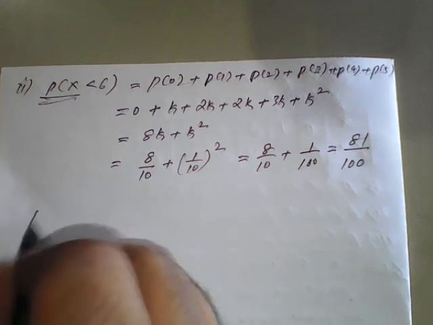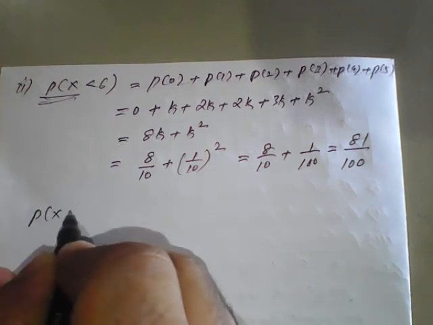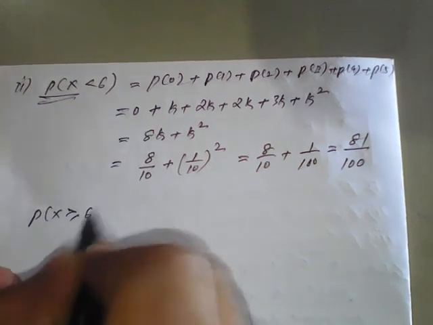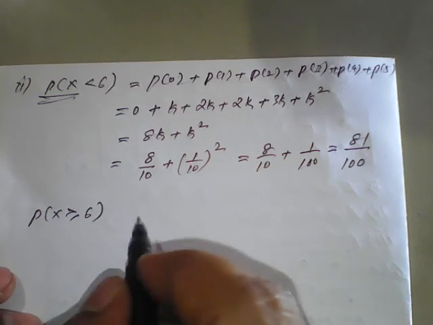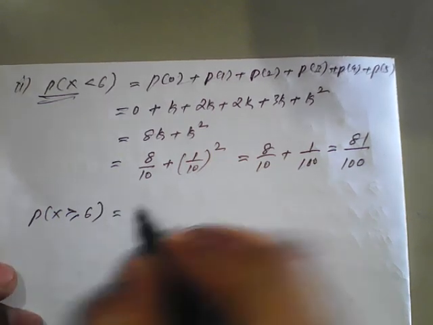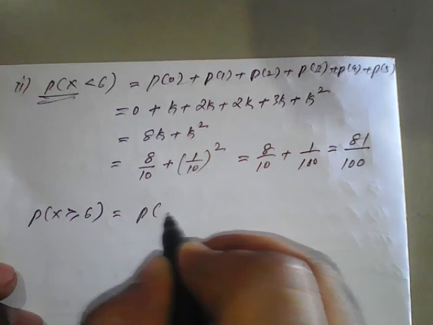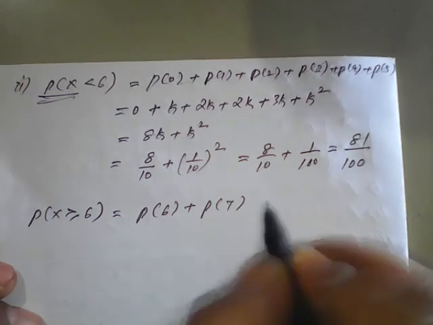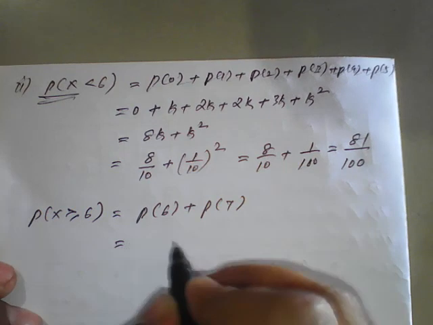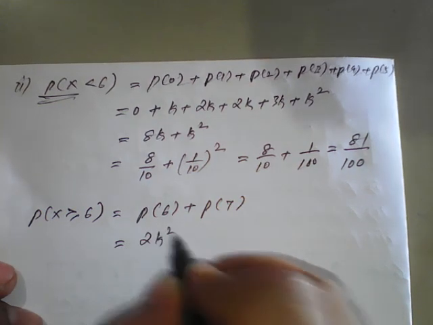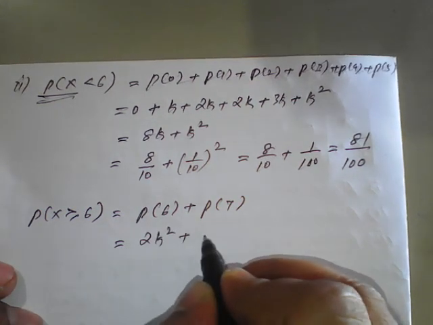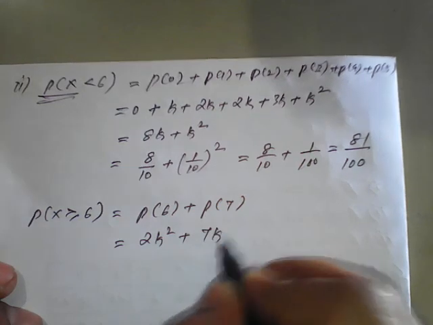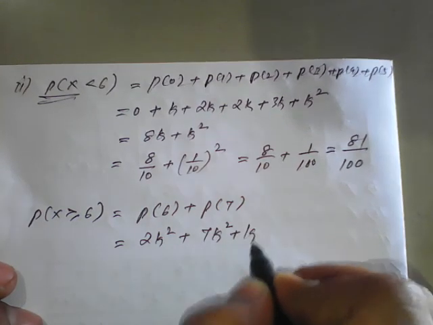The second one is p of x greater than or equal to 6. Greater than or equal to 6 means p of 6 also comes, and the last one, p of 7, will come. Both will come. According to the table, p of 6 is 2k square, and p of 7 is 7k square plus k.